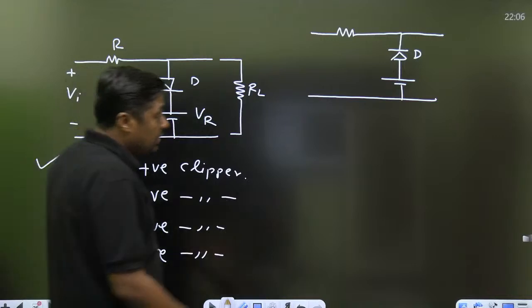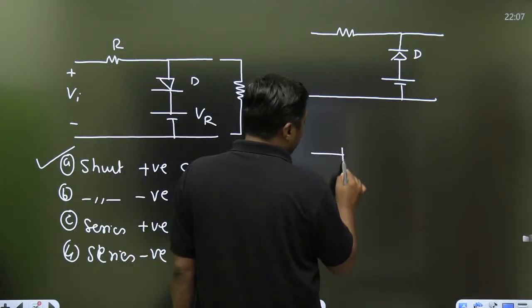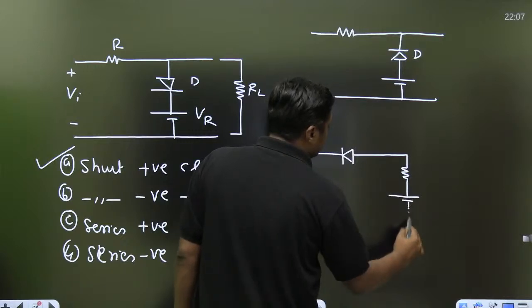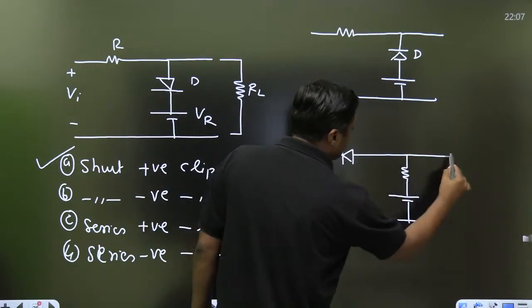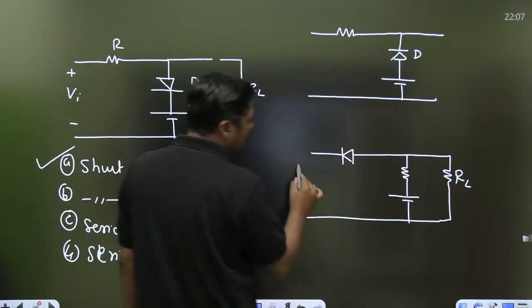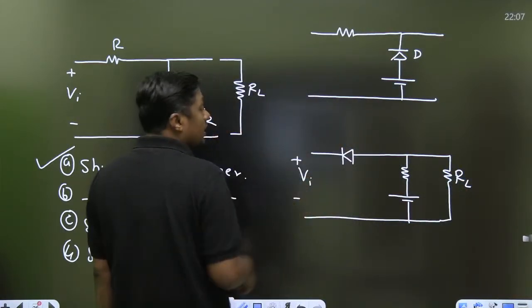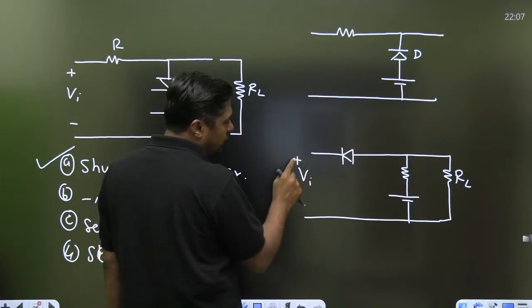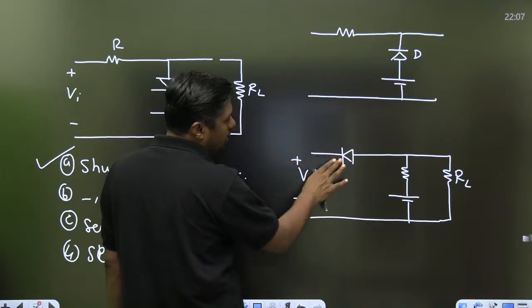But just opposite here, if it is connected in series, my dear. This is the connected diode here and that is the RL here. If I am giving the VI, for the negative portion the diode will be on and for the positive portion the diode remains off.